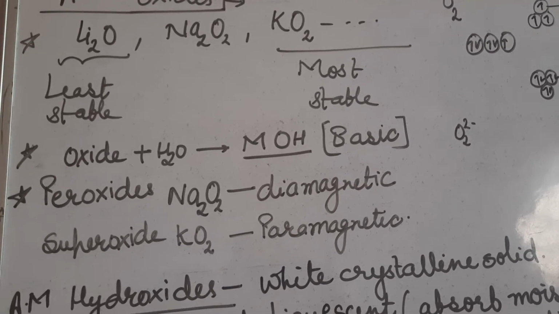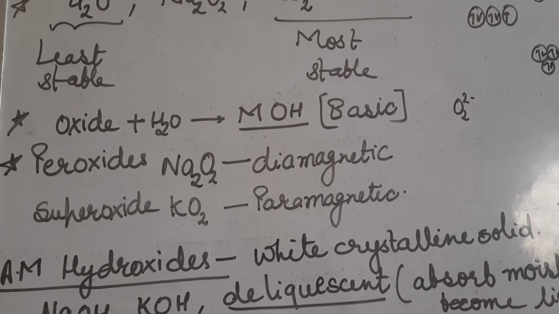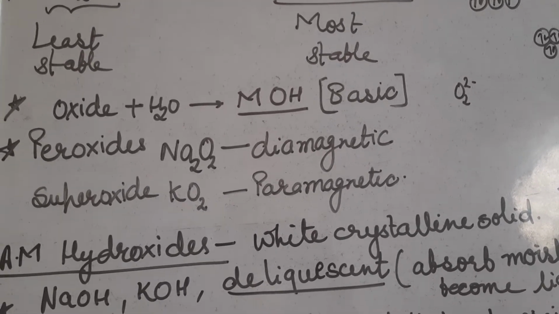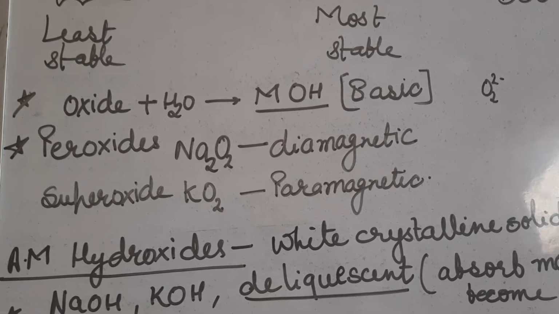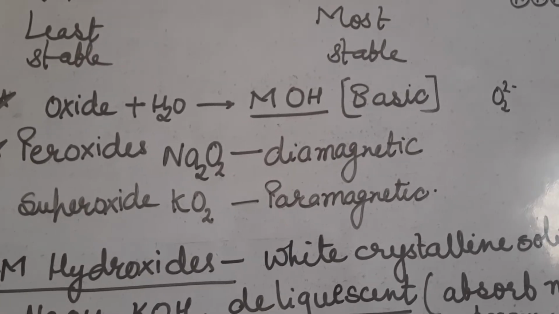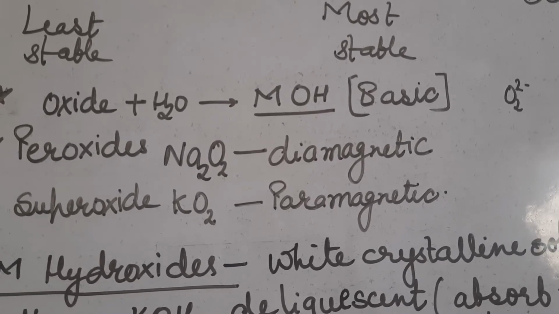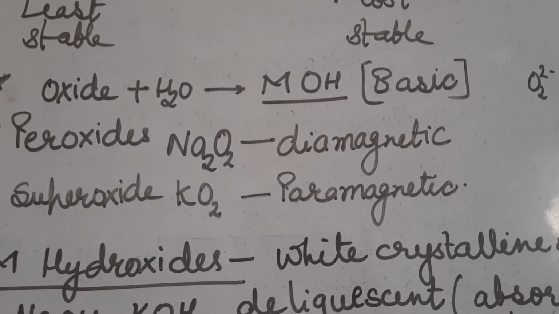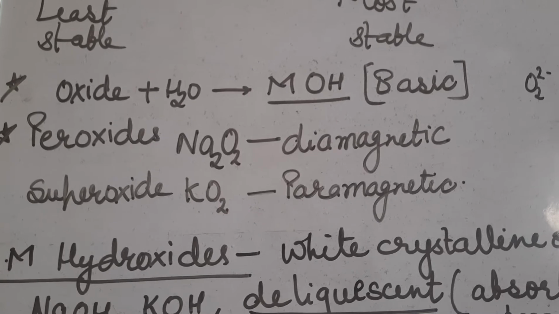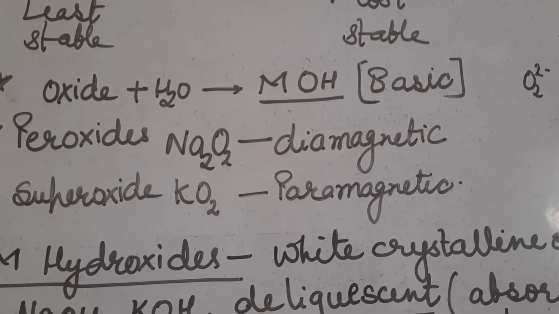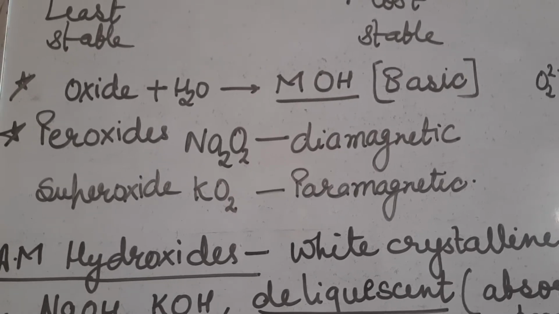Peroxides are diamagnetic. See here sodium peroxide, Na2O2. Find out the oxidation number of oxygen. In O2 it carries 2 negative charge. In superoxide KO2, it is paramagnetic in nature. Here oxygen O2 carries 1 negative charge.